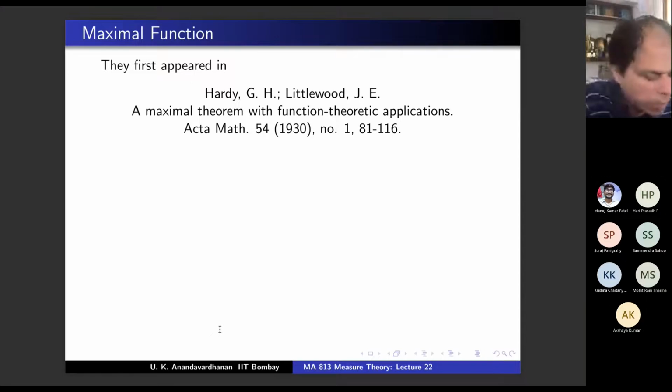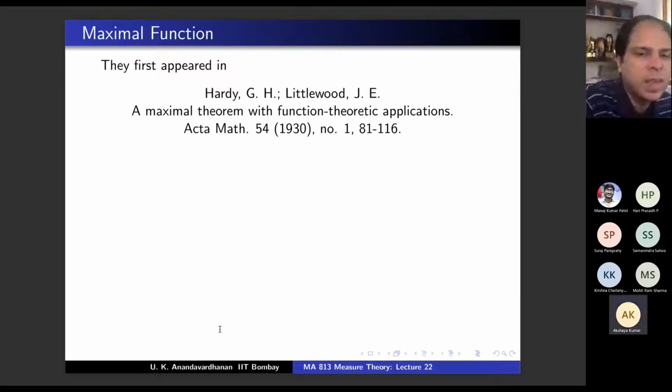Do you know both these mathematicians, Hardy and Littlewood, or only one of them? Yes, both. Hardy certainly you know. Hardy is famous in India because of Ramanujan. Every time both come together. Littlewood, anyway, in measure theory itself we mentioned Littlewood. Not in my slides, but verbally we mentioned. Do you remember? Littlewood's three principles, right?